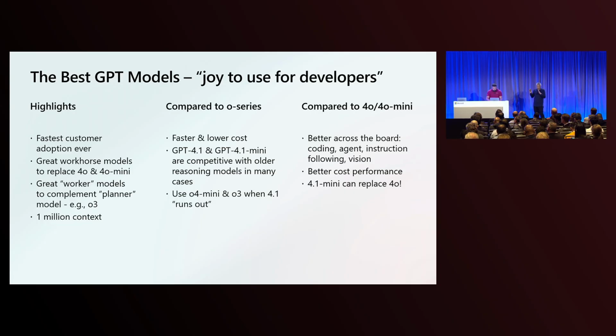Compared to the previous generation models, 4.0 and 4.0 Mini, they are better across the board at coding, at agentic use cases, instruction following, meaning it does what you tell it to do, what you ask it to do, and vision. They're better cost performance. In fact, in the case of 4.1 Mini, we're finding that some customers are replacing the 4.0 model with 4.1 Mini with just as good capability and much lower cost and latency.